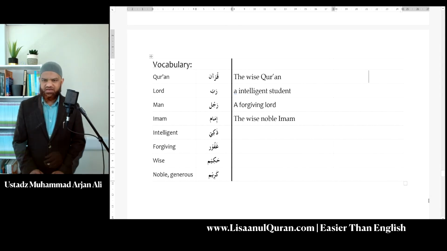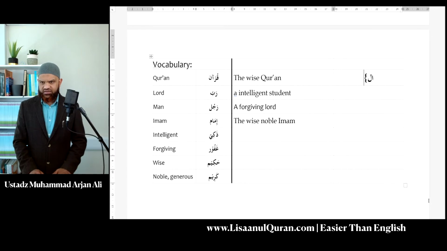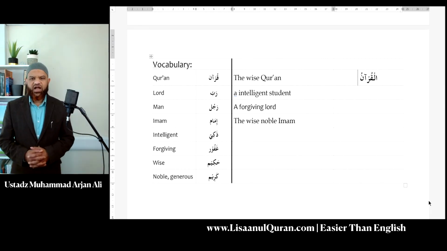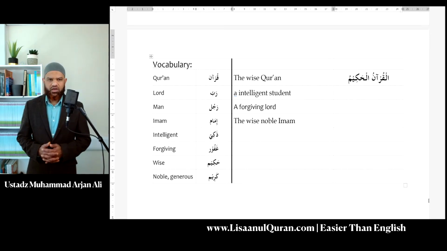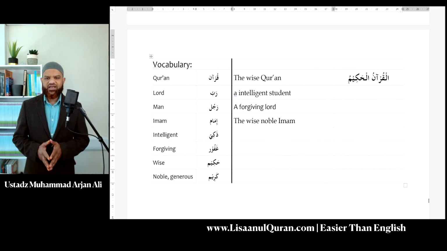Inshallah, I'm hoping you've done the task. Let's do these first. So we have the wise Quran. So I need at the beginning Al-Quran because it is the Quran. Al-Qur'anu, we'll use the default as Rafa, and wise has to be Al-Hakimu. Al-Qur'anul Hakimu.